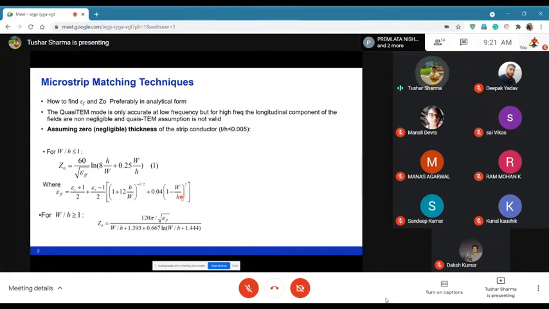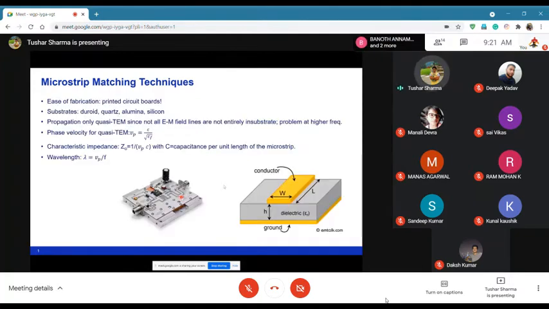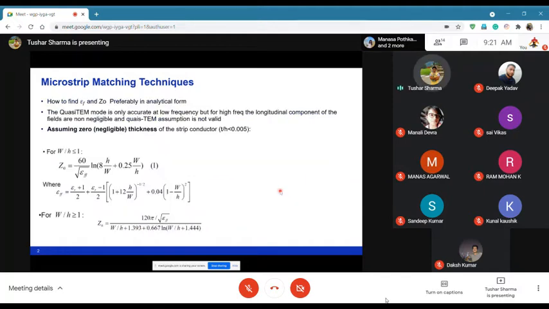W by H is the ratio of the width to the height of the dielectric. And depending on whether the width is greater than the height or vice versa, you have different expressions where Z naught is given by something.